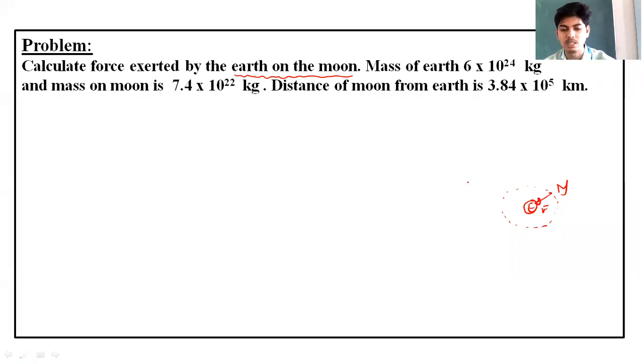Can you tell me what will be the nature of force between Earth and the Moon? See, Earth is a mass and Moon is a mass again. Mass of Earth is given as 6 into 10 to the power of 24 kg and mass of Moon is given as 7.4 into 10 to the power of 22 kg. And the distance of Moon from the Earth is given as 3.84 into 10 to the power of 5 kilometers.